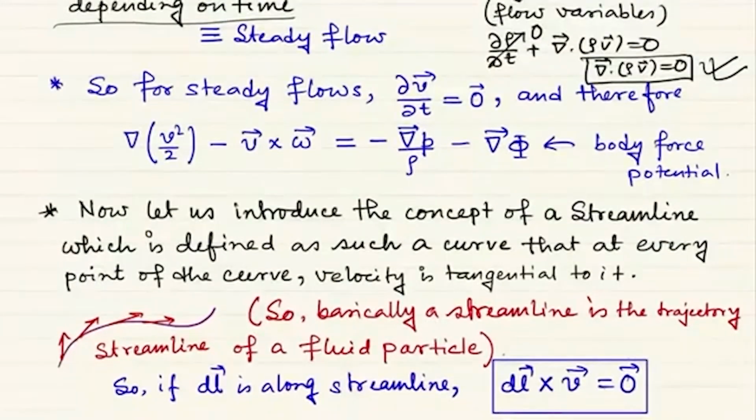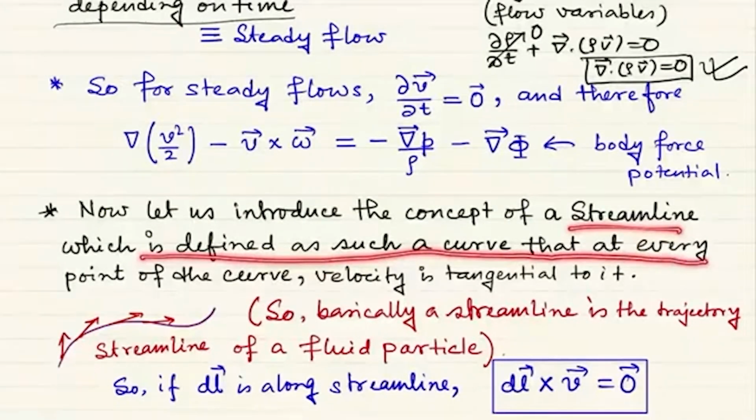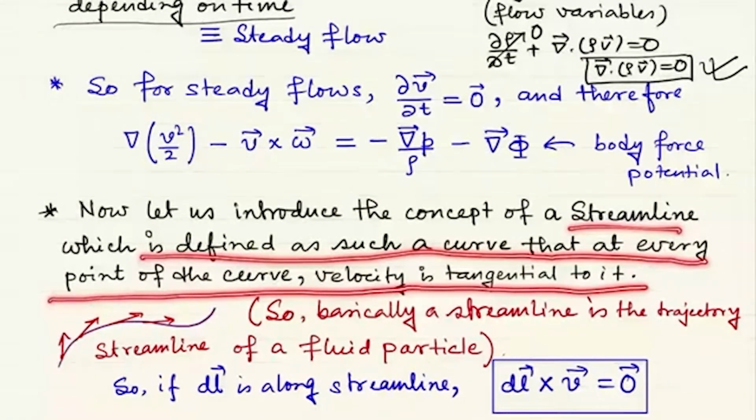Now let us introduce a very important concept, the concept of a streamline. The concept of a streamline is not specially defined for incompressible or ideal fluids, but is a general concept of a flow. A streamline is defined as a curve such that at every point of that curve the velocity is tangential to it.